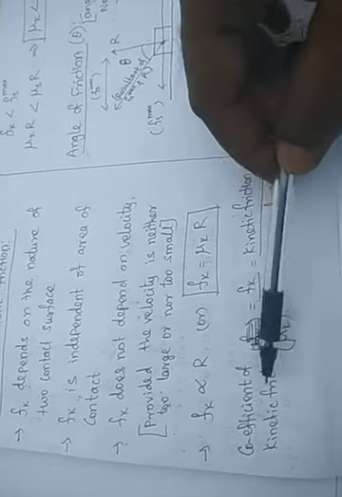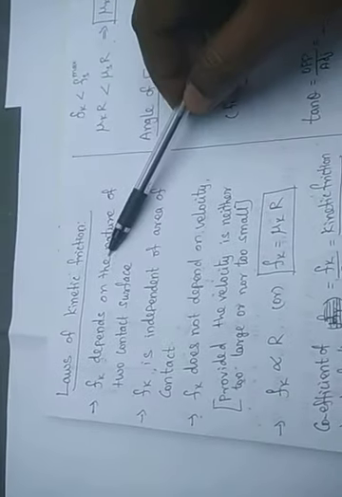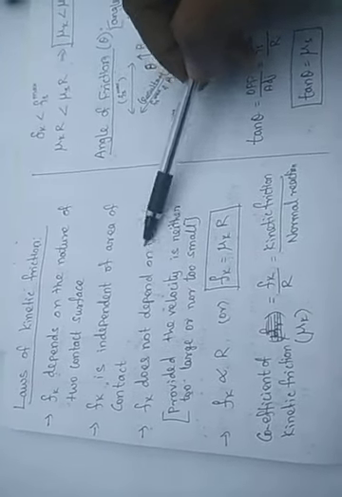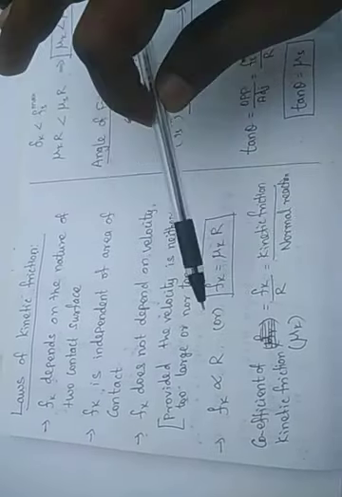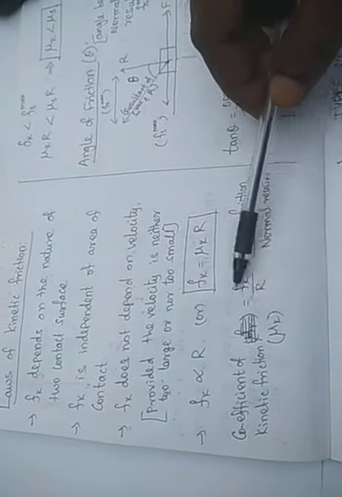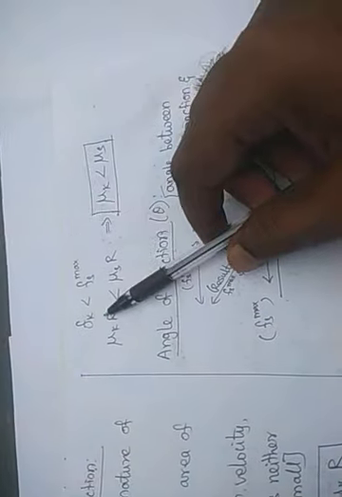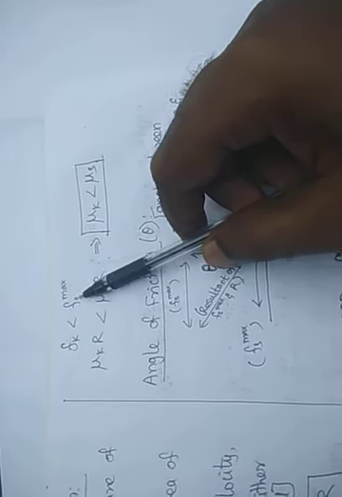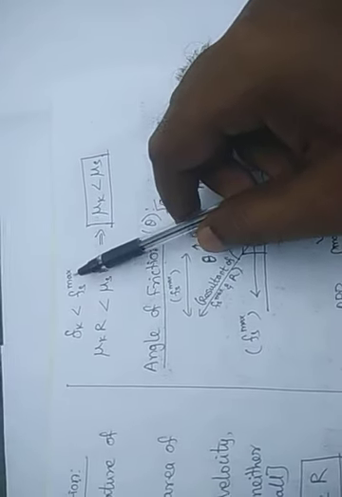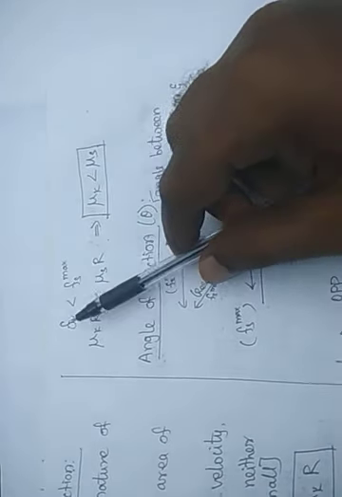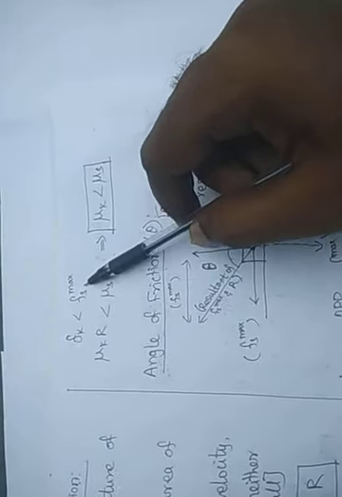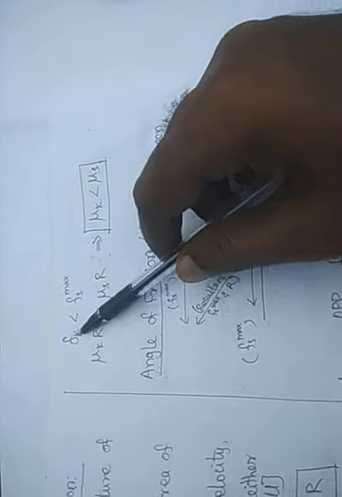This coefficient is kinetic friction by normal reaction. The coefficient of friction represents the nature of the surface and is independent of the area, and also does not depend upon the velocity. But what is the condition? The velocity should not be too large or too small. So we get mu k, which is equal to Fk by R. We come to the conclusion that the kinetic friction is less than the maximum static friction, the limiting friction, as we saw in the previous video. So Fk is equal to mu k R and Fs max is equal to mu s R. This is the law of kinetic friction.